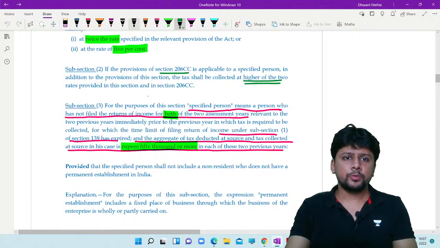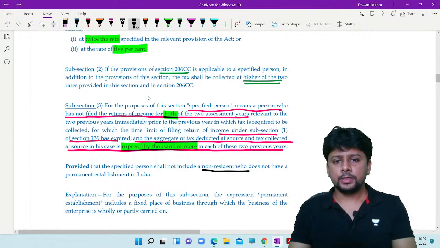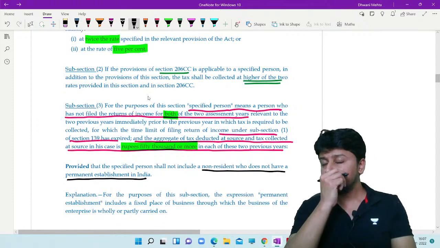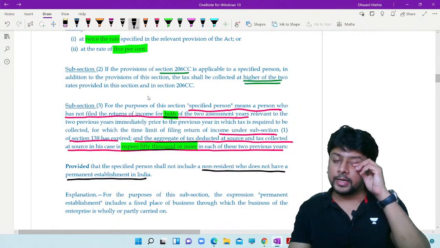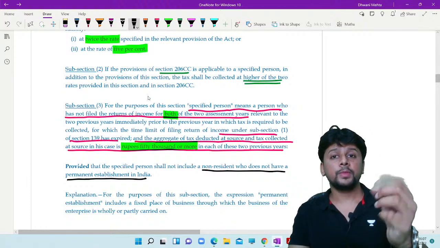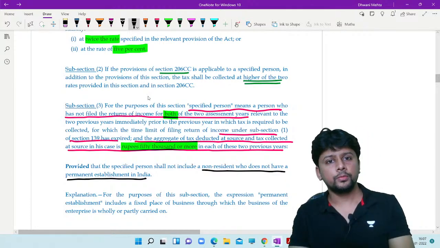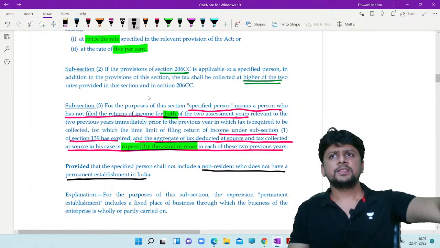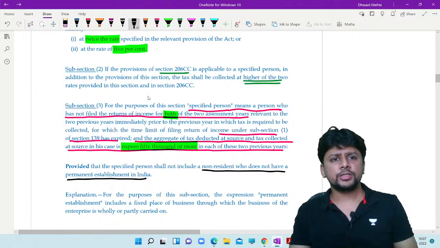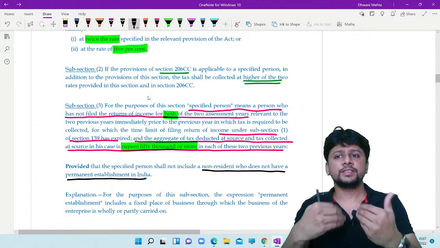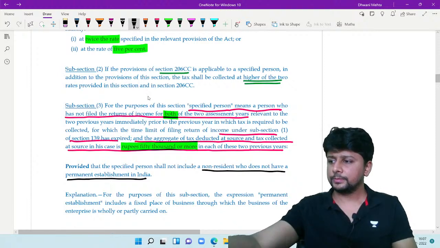Again, the same exception provided that if you are a non-resident who does not have a permanent establishment in India, then this section will not apply. Non-filing of return of income will not be counted as a default for you, and you'll be exempted from the applicability of this section. You don't have to suffer this high rate of TCS.